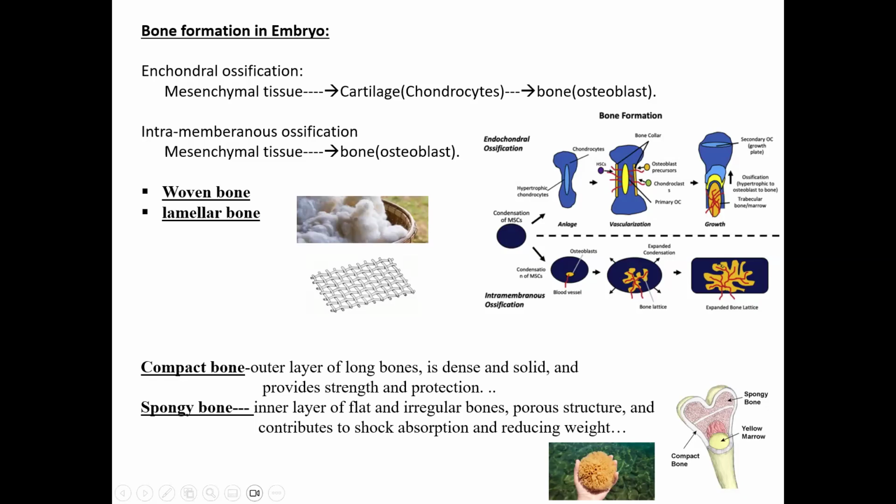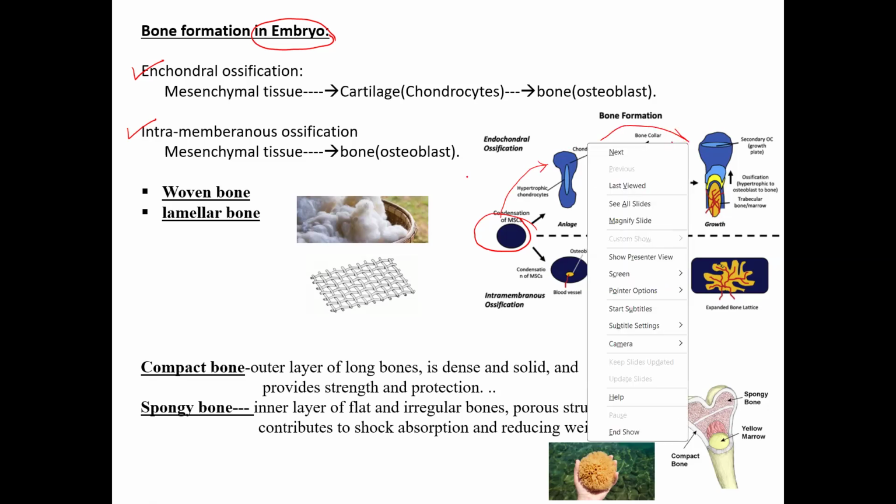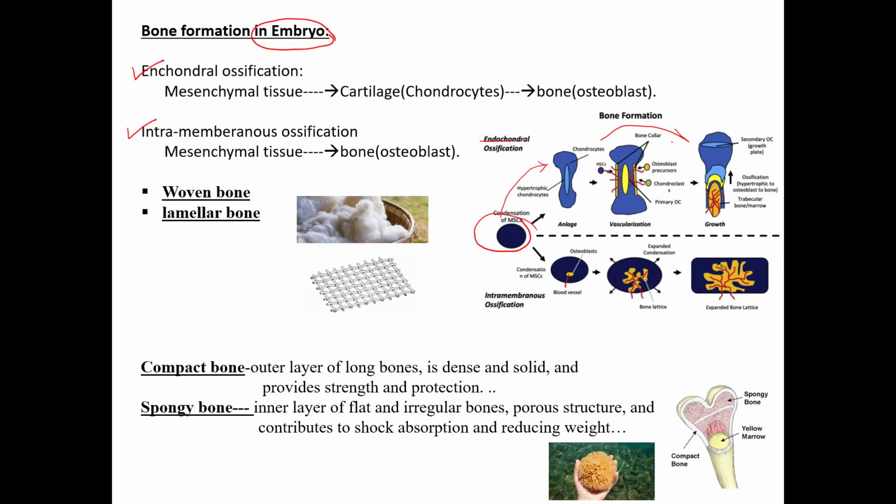Before starting the proper topic, we need to know a little basics about bone formation. If you consider the embryo, there are two types of bone formation. One is called endochondral ossification, the other is called intramembranous ossification. What is endochondral ossification? In the fetus, we have mesenchymal tissue. This mesenchymal tissue gets converted into cartilaginous tissue, and during the course of time, this cartilaginous tissue gets converted into bony tissue. This type of ossification is called endochondral ossification.